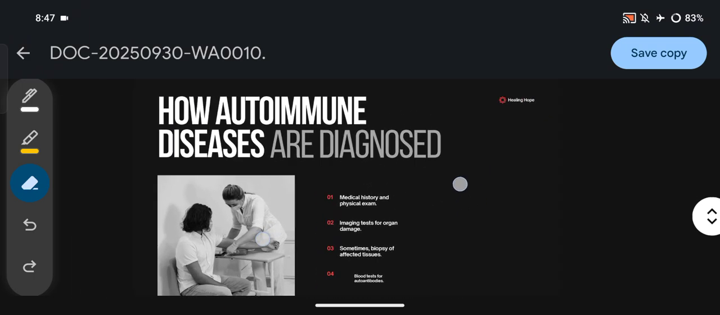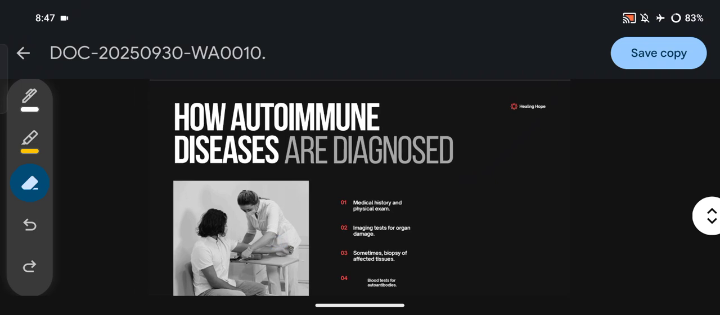Then we will come to know how autoimmune diseases are diagnosed. How will we diagnose that this is an autoimmune disease, and how does it differ from a normal disease? So now our duty is to determine between the two.